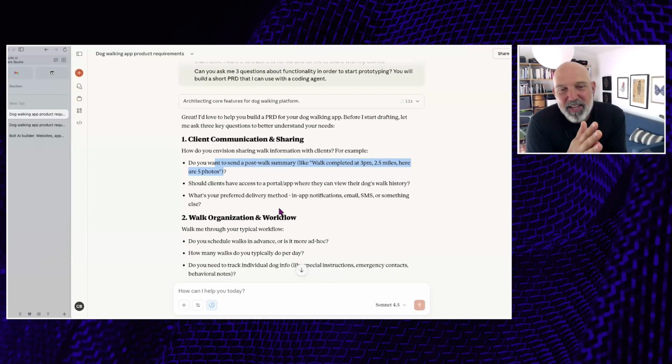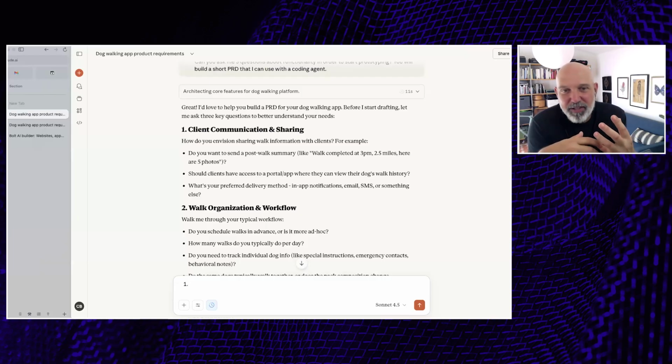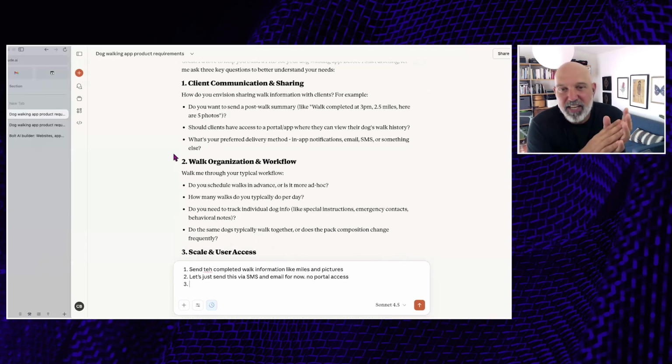And what's great about this is, when you said act like a product manager, it's thinking like a product manager. So if you don't have product management skills, this is what product managers do. They start to think through the product and what the implications are, and when you say you want that feature, what does that really mean? That's an awesome way to lean on the LLM, not just for the coding aspect, but for helping you think through what exactly you mean when you think about this app. Let's work out some of these details so that we can create something more quickly.